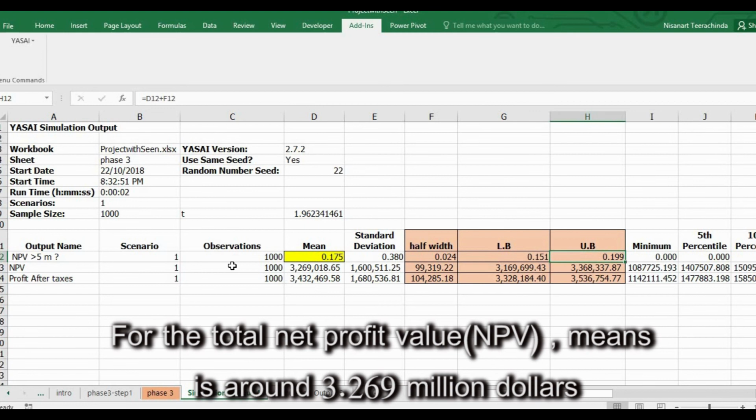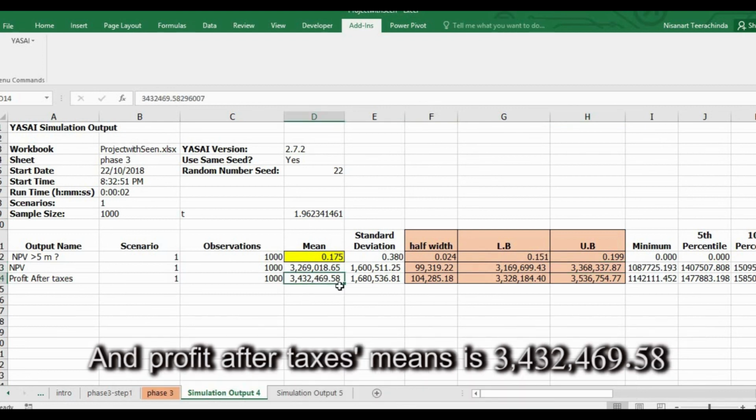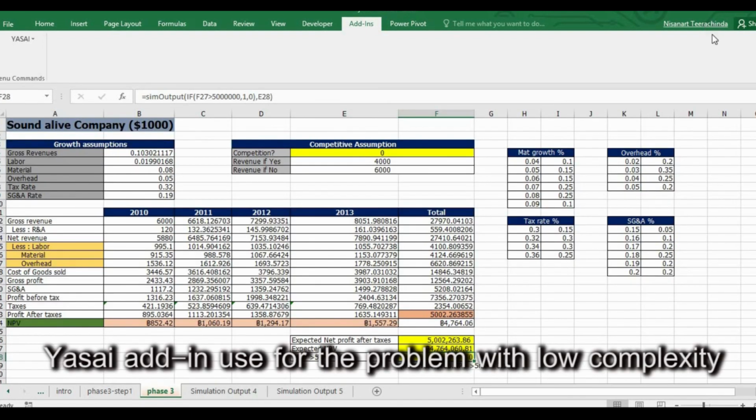The mean of total NPV is around $3.269 million, and it is not less than around $3.169 million and not more than $3.368 million. The mean of profit after taxes is $3,432,469.58.